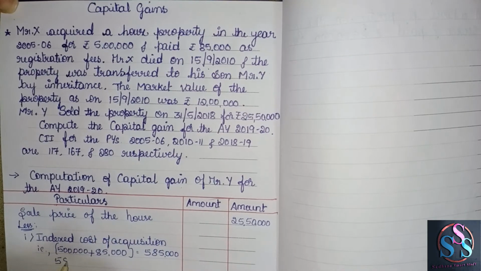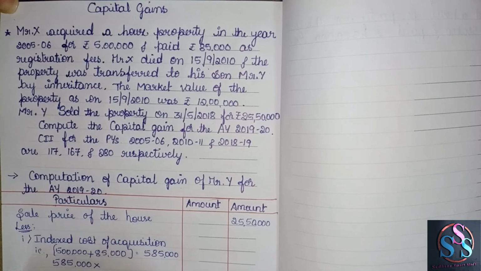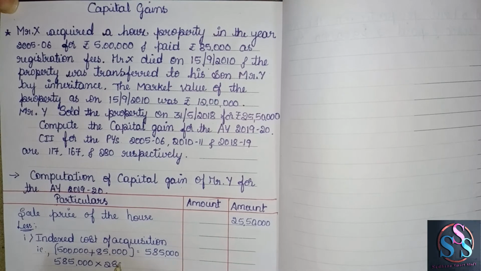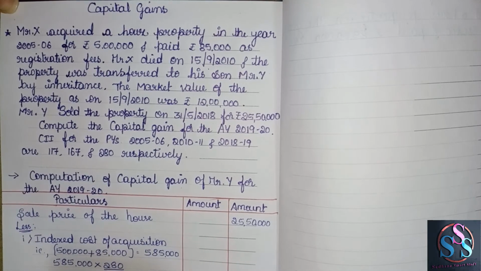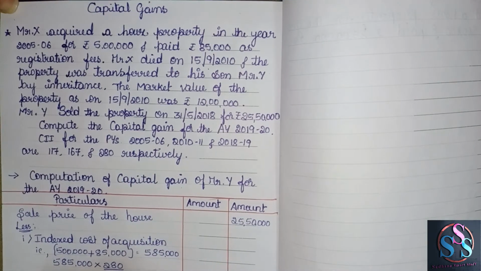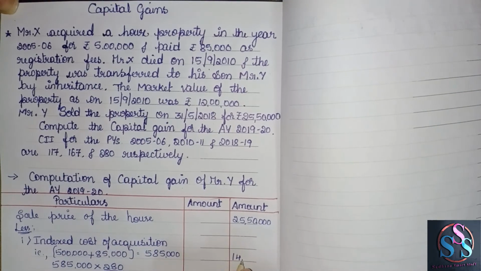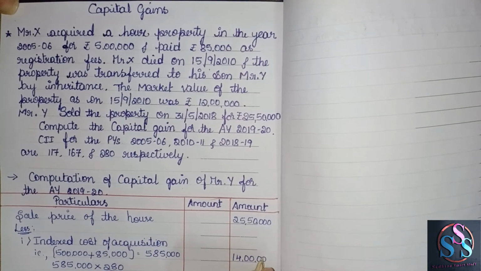So 5 lakh 85,000 into CII of the year in which the asset is sold, that is 280, divided by CII of 2005-6, that is 117. So the value will be 5 lakh 85,000 into 280 divided by 117. The value will be 14 lakh. Directly we shall take here 14 lakh.